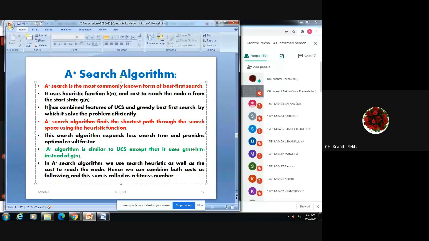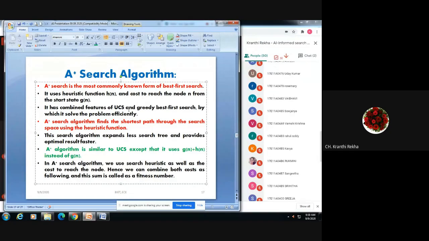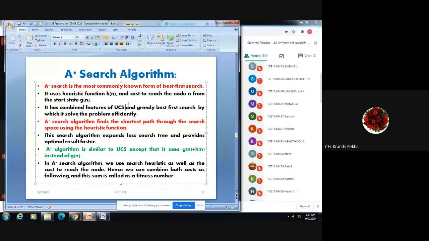It has the combined features of UCS. What is UCS? Uniform cost search method. Whereas greedy search method will make use of depth first search and breadth first search. Now, A star will make use of uniform cost search. That is the difference. In A star search algorithms, we make use of the shortest path approach to reach the goal. These are some features.